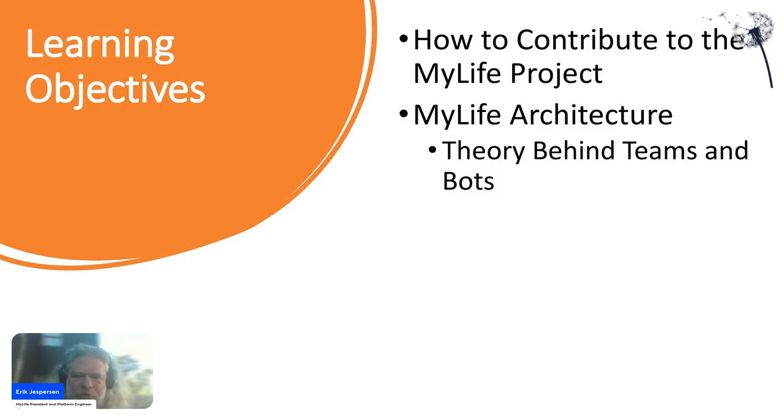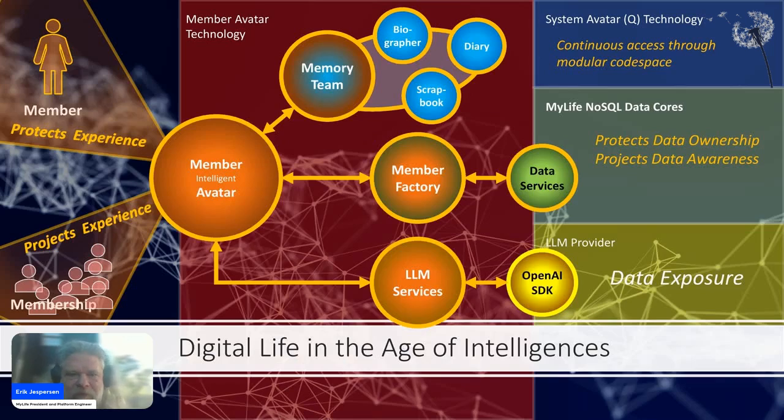So one of the things we want to talk about today is the theory behind teams and bots, because this is where the power of it all lies. This is where my life makes a difference. We're trying to give context and shape to how we interact with these intelligences to get the kind of work that we need from ourselves in our volition accomplished. And having another set of intelligences guided and geared towards these purposes as a team is a very appropriate and, we think, effective way to go about it.